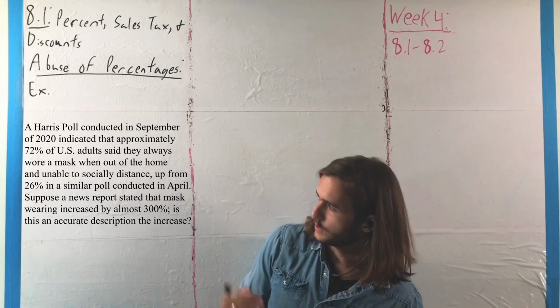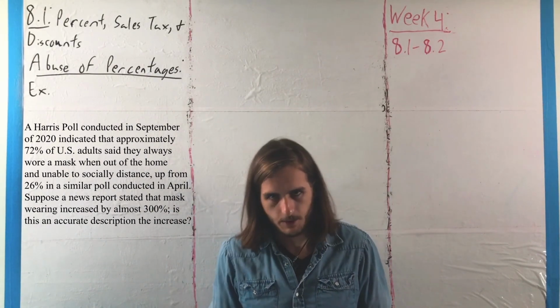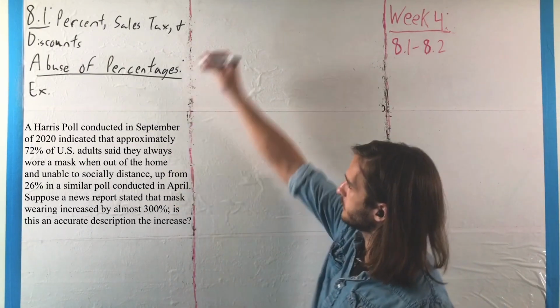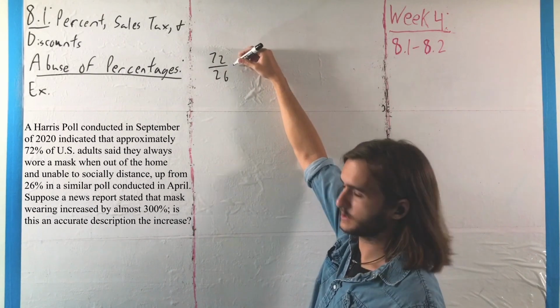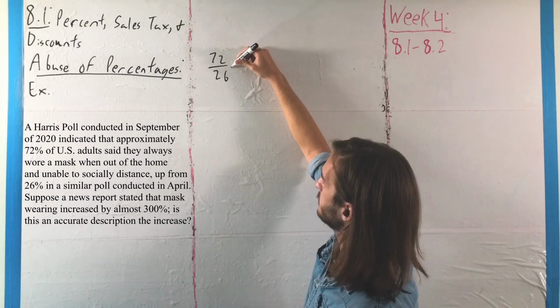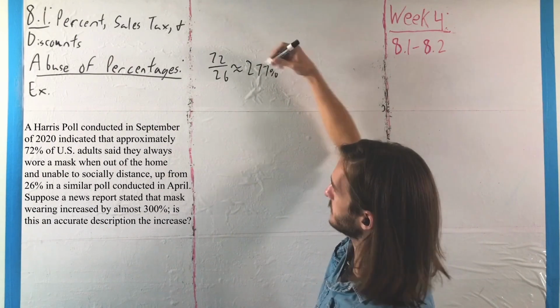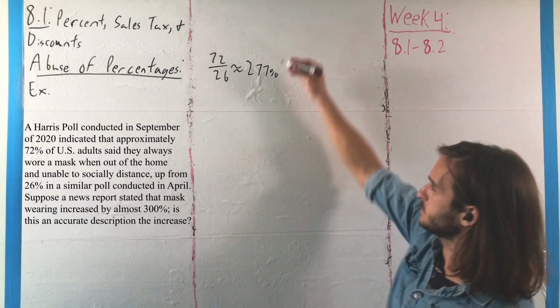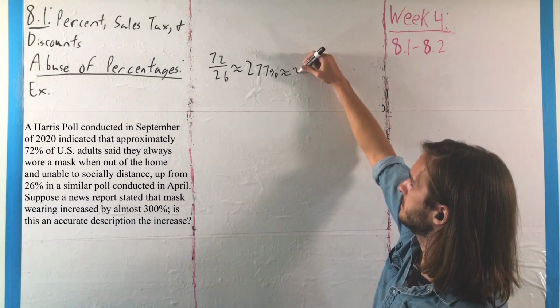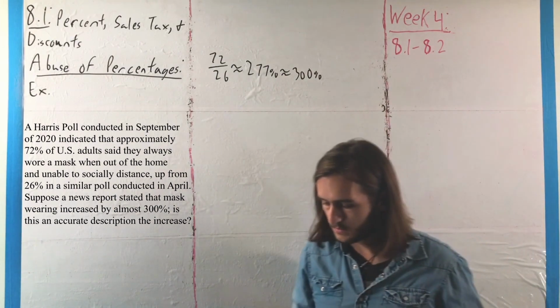So the first thing we can do with this example is understand where that idea of about 300% comes from. If we look at 72 over 26, ignoring the percentages for a second, what we'd end up with is about 277%. That is, we'd end up with approximately 2.77, and that is where the about 300, if you're willing to be even a little bit more generous, comes from.